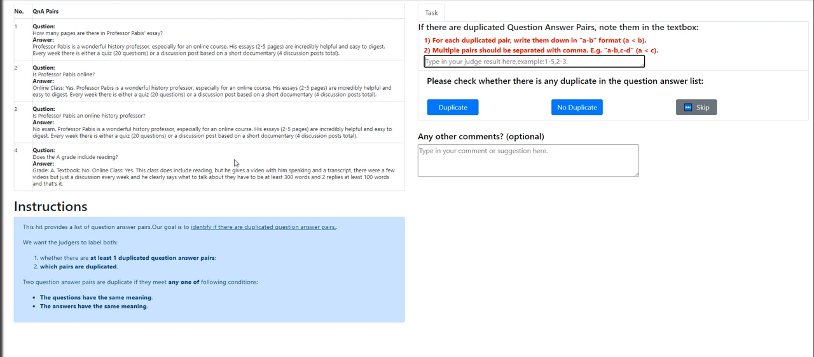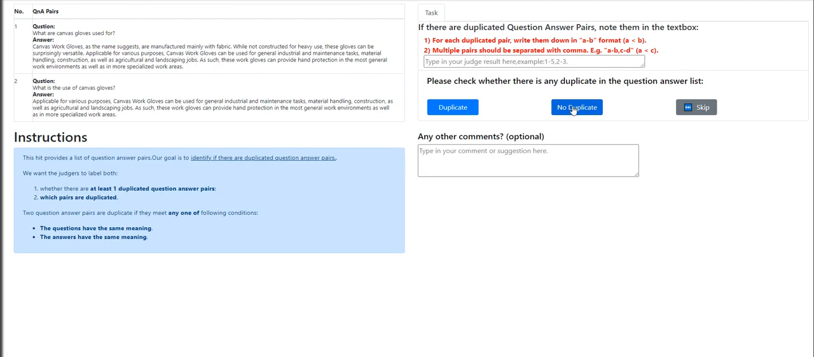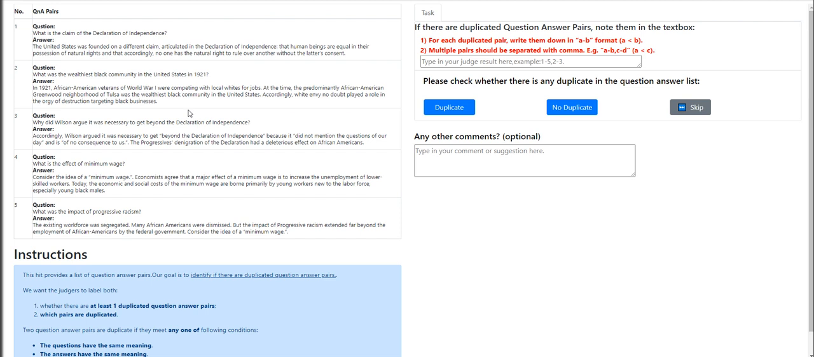Let's read it. How many pages are there in Professor Pabby's essay? Is Professor Pabby's an online story professor? Does a grade include reading? There is no duplicate questions here, so definitely it's no duplicate. Now this one, what are canvas gloves used for? What is the use of a canvas gloves rather? So that's a duplicate, so you would type one and then two, and then we click duplicate. Moving on to the next hit.